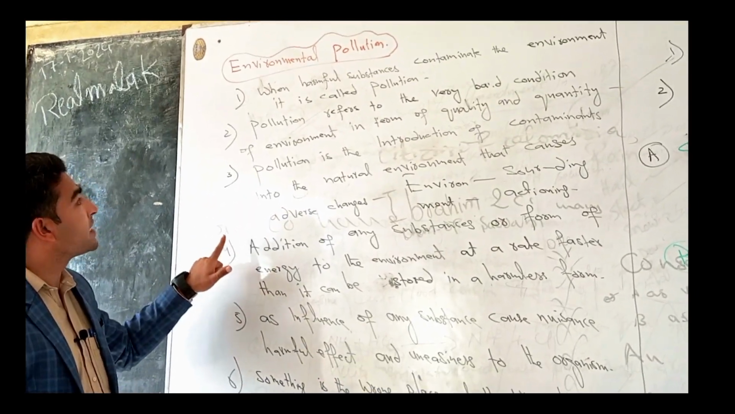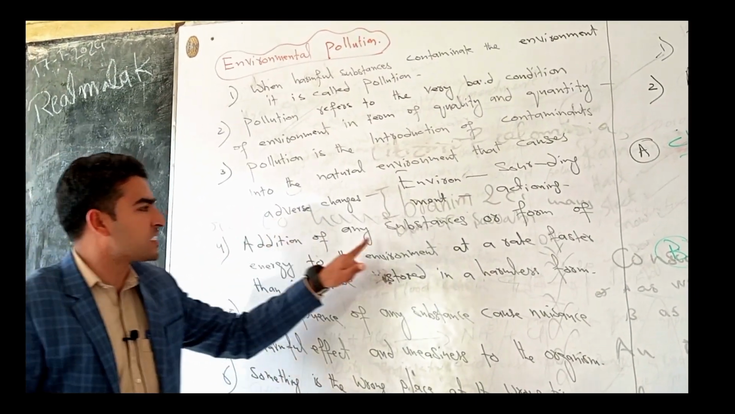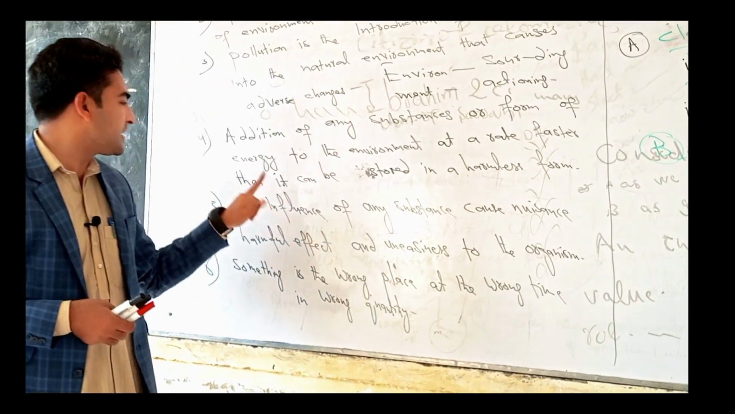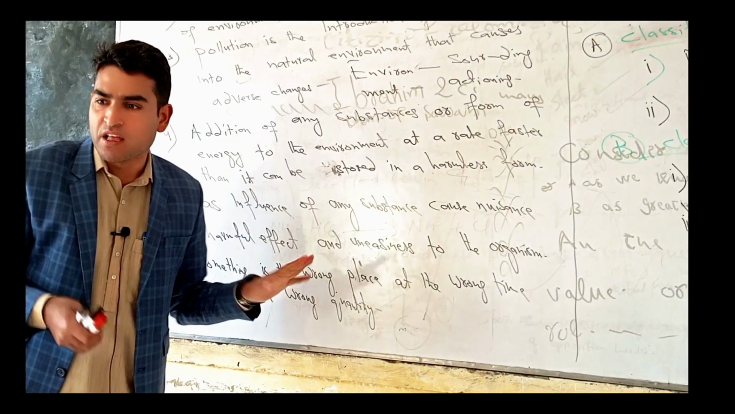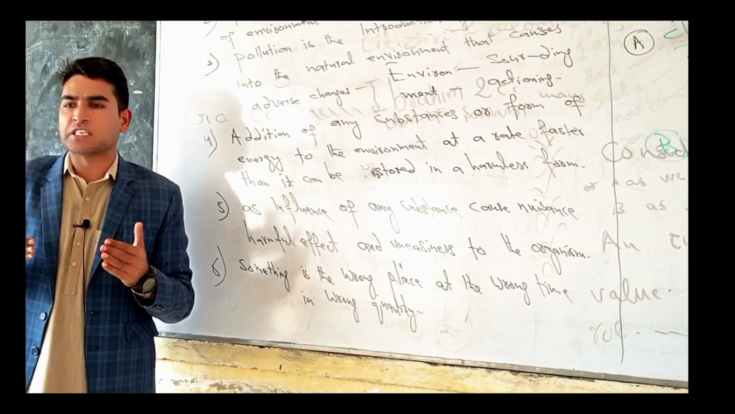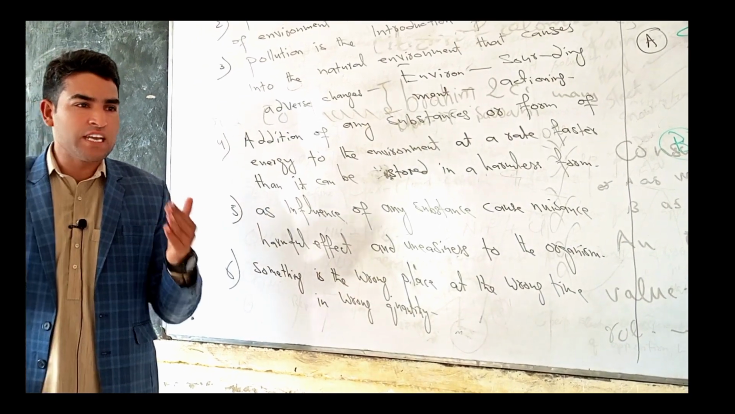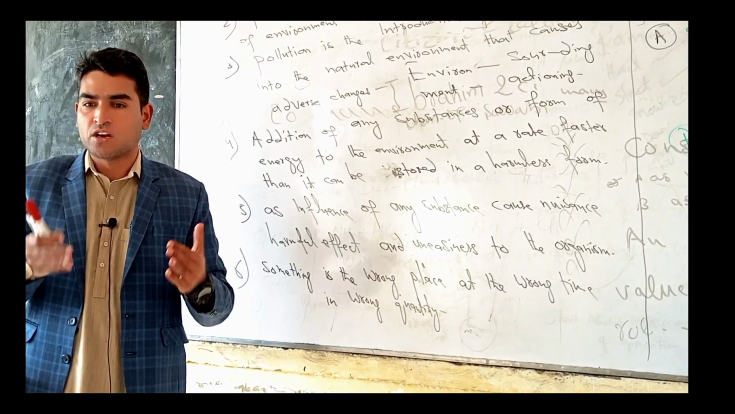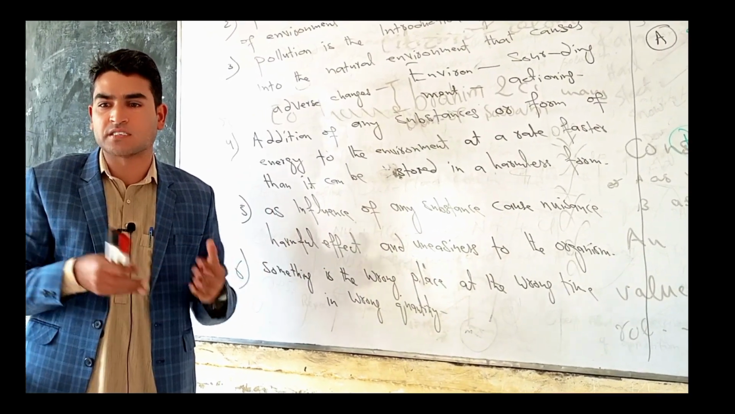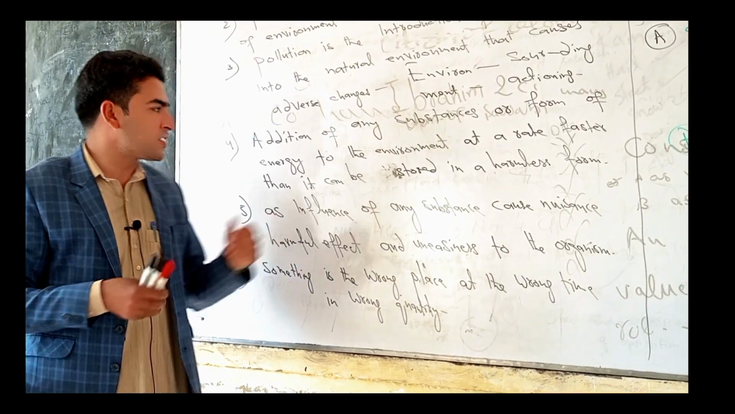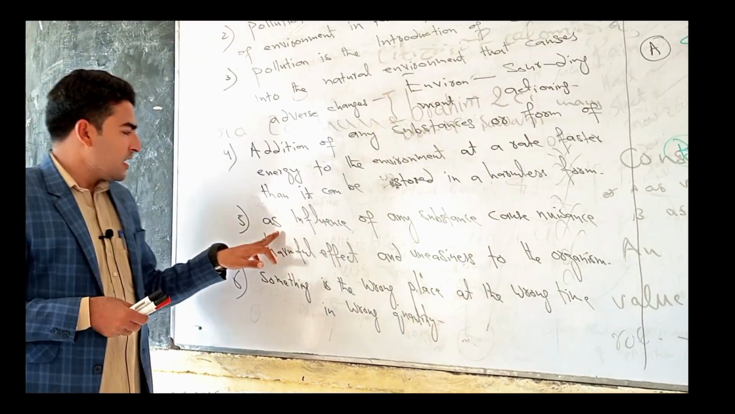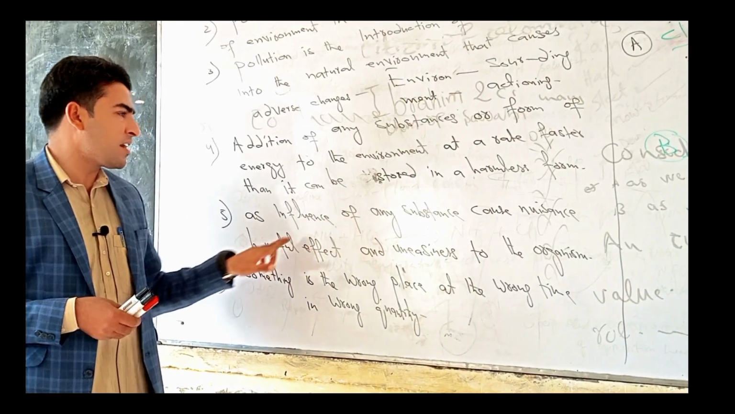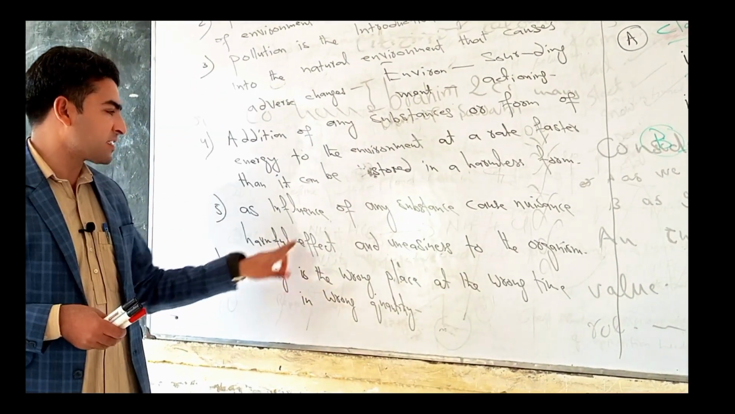Or we can also define environmental pollution as the addition of any substance or form of energy to the environment at a rate faster than it can be converted into a harmless form. For example, due to the activity of human beings, certain substances enter the environment and take a large time to degrade into harmless substances and affect the environment. Then it is known as environmental pollution. Or environmental pollution can also be defined as the influence of any substance that causes nuisance, harmful effects and uneasiness to organisms.